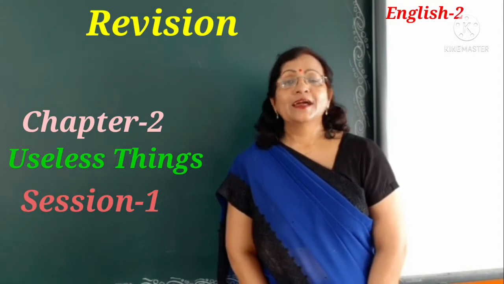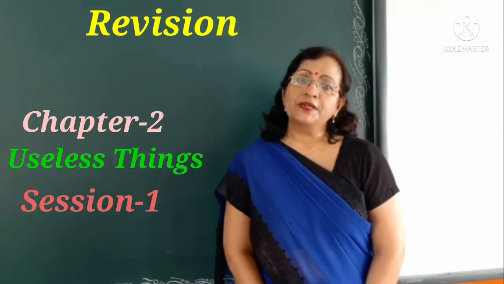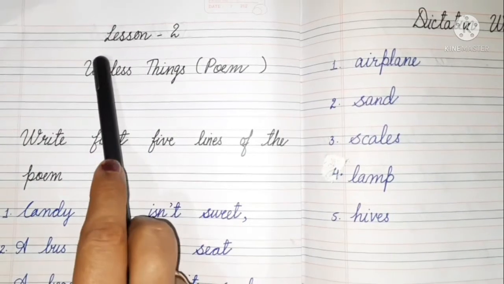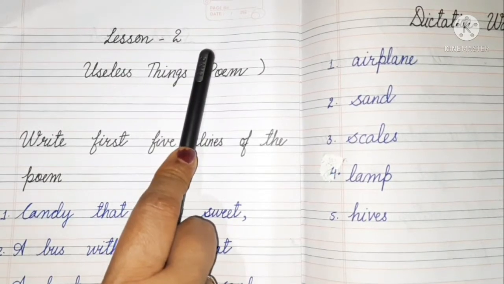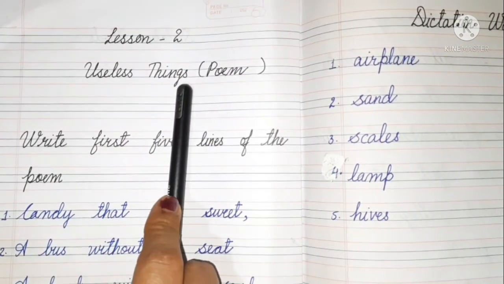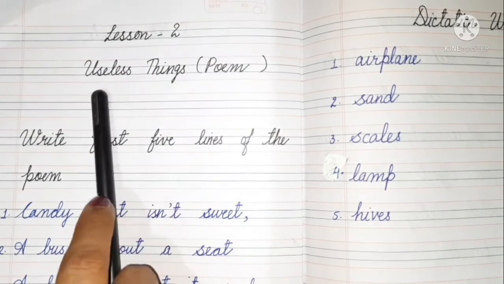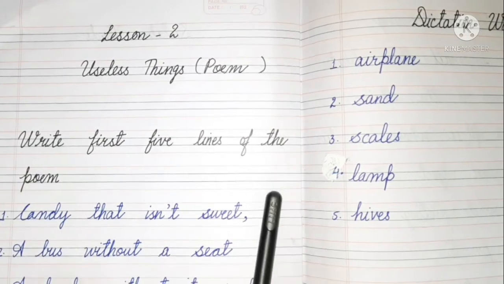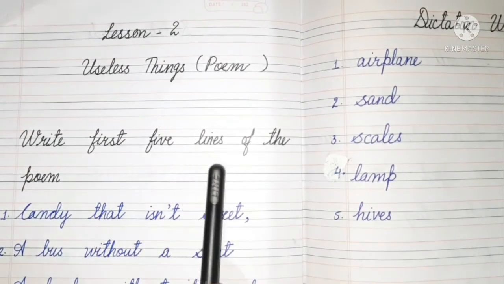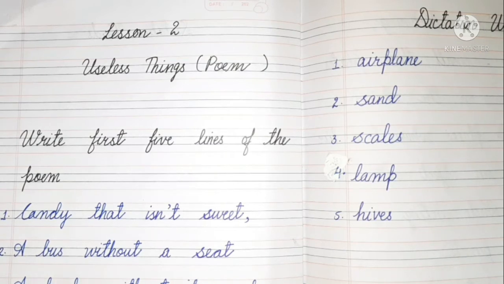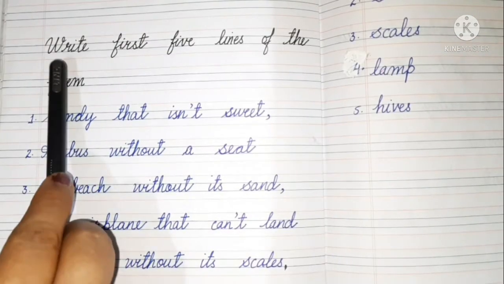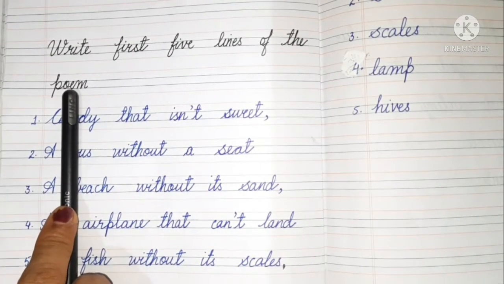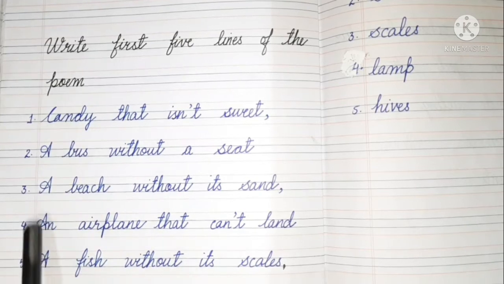Now children, take out your English 2 copy, Chapter 2, Useless Things. Lesson 2, Useless Things. Children, Useless Things is a poem, no? Now let's revise the first 5 lines of the poem. Write the first 5 lines of the poem.